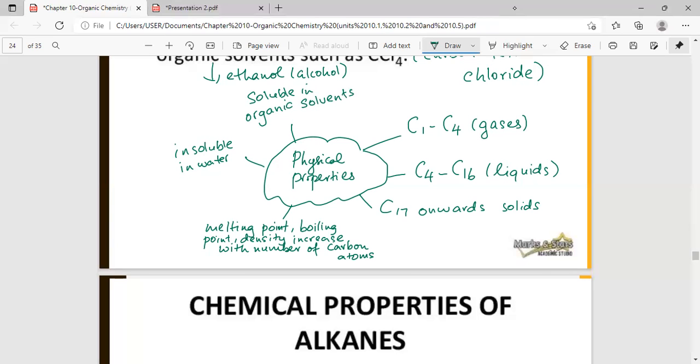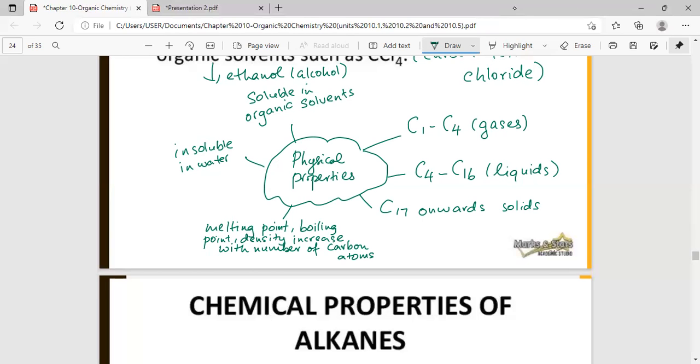Okay, so though you have quite a bit of explanation there, this is the main idea. Okay, so the state of the gas, the melting and boiling point, the solubility. So if you know these, then you can answer questions for the physical properties of alkanes.